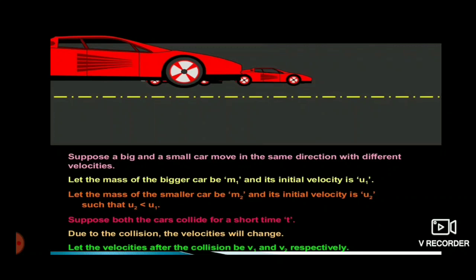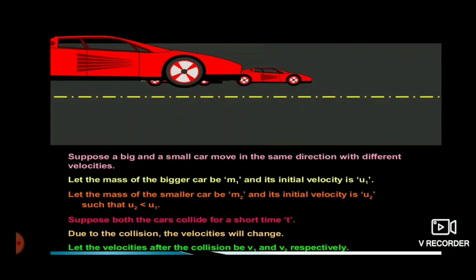Let the mass of the bigger car be m1 and it is moving with the velocity u1, and the mass of the smaller car be m2 and it is moving with the velocity u2, such that u2 is less than u1, meaning the smaller car is moving slowly as compared to the larger car.